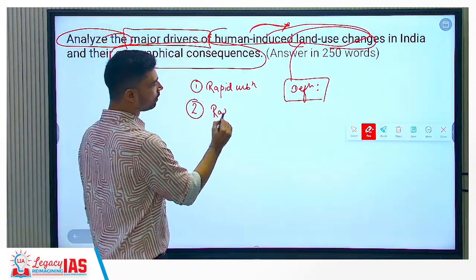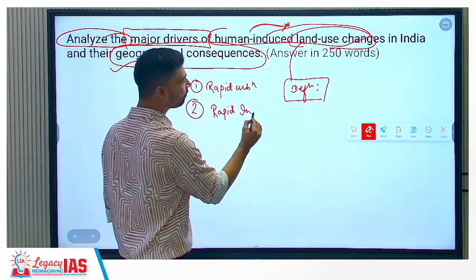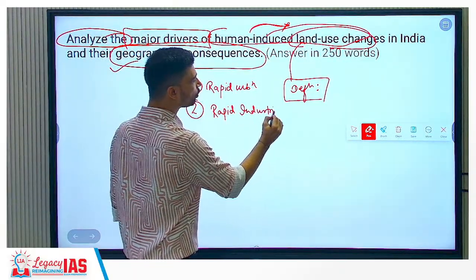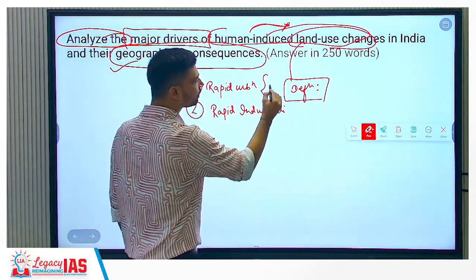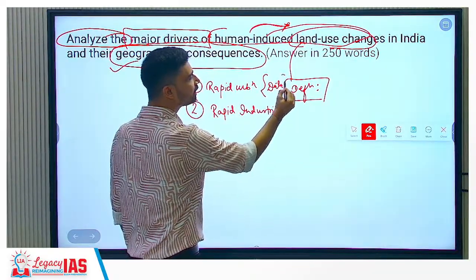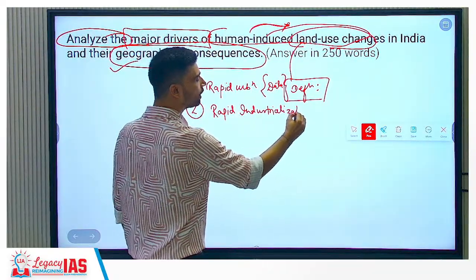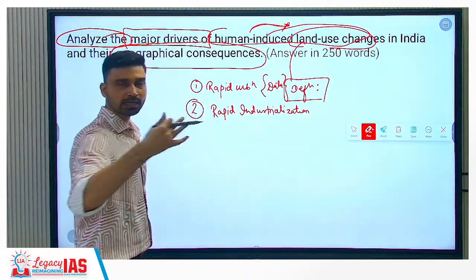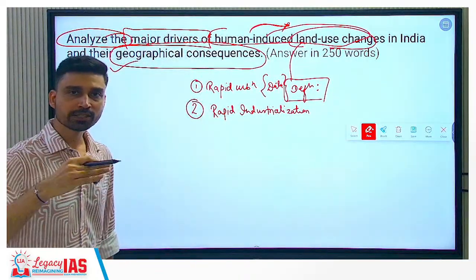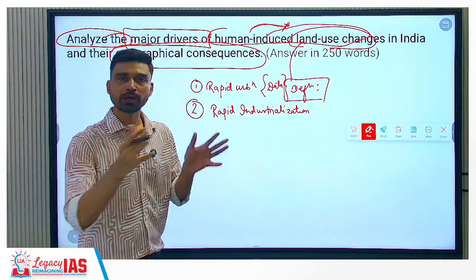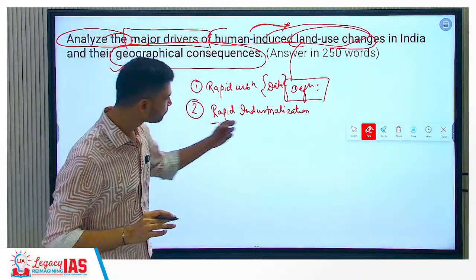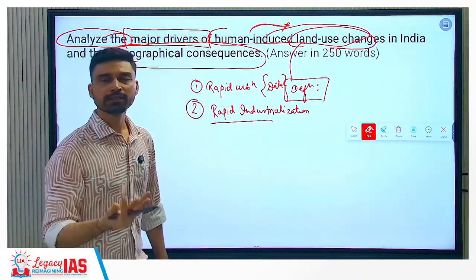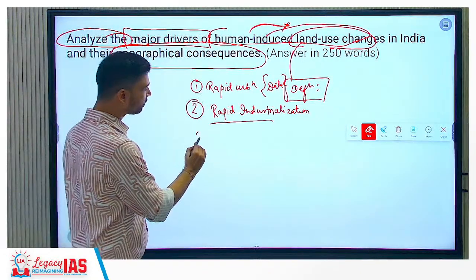Second is rapid industrialization. You can give examples for each also, right? You can give data. That is where you can bring in data and evidence that you might have gathered during the preparation. So what is the rate of urbanization in India? In the last 20-30 years, to what extent urban area has grown and rural area has shrunk, that you can write here. Rapid industrialization, industrial activities, data based on that you can write here.